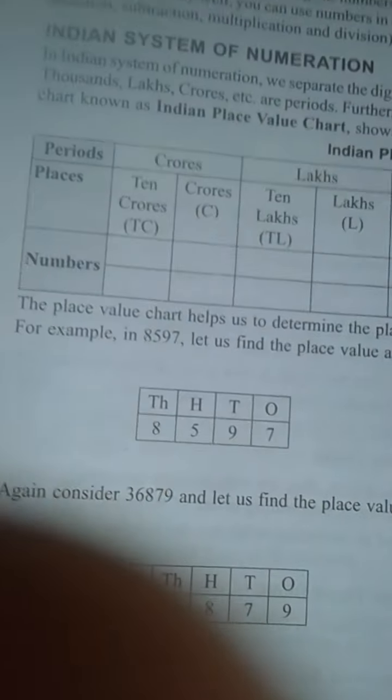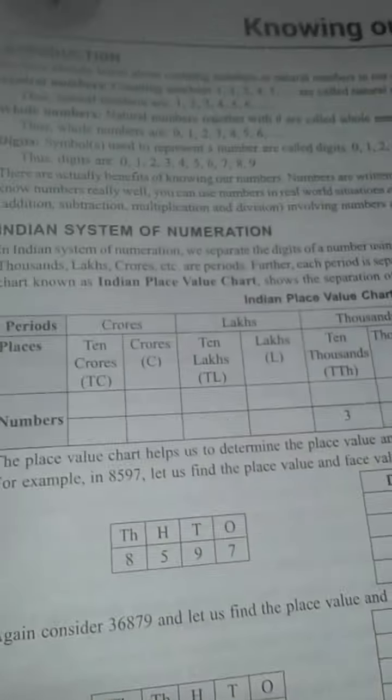And whole numbers means we can add 0 to the natural numbers. When 0 is there, that is your whole number. So you have to understand natural numbers and whole numbers easily.